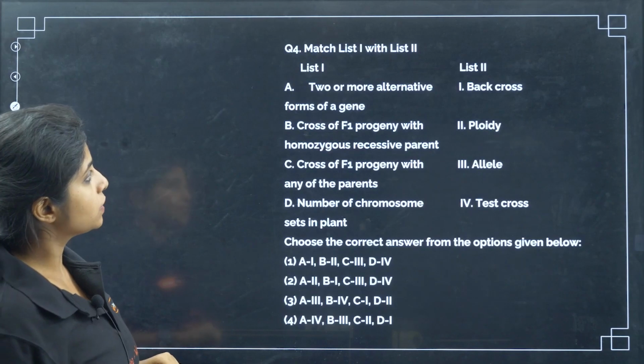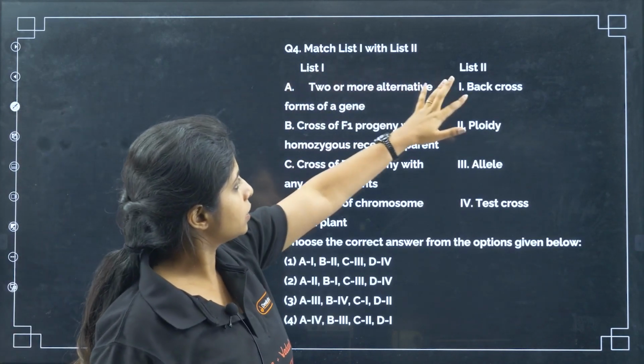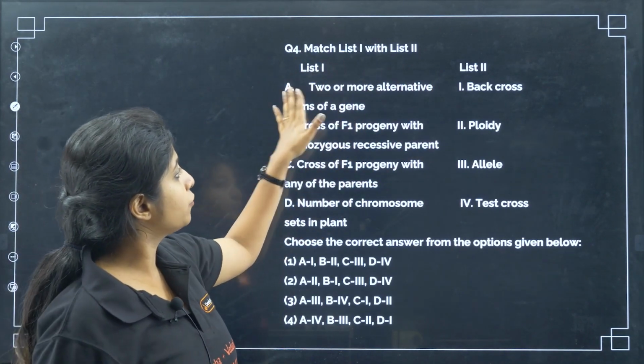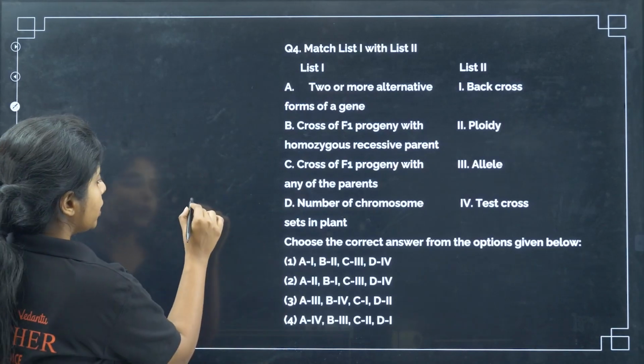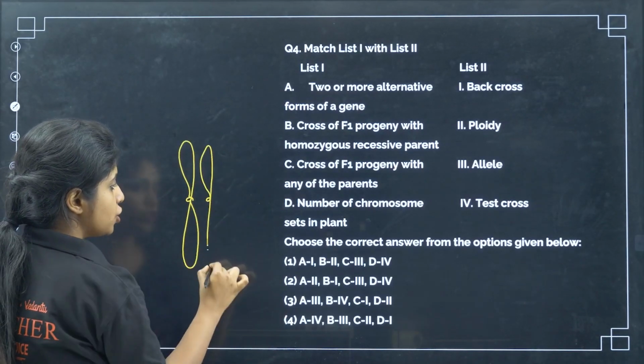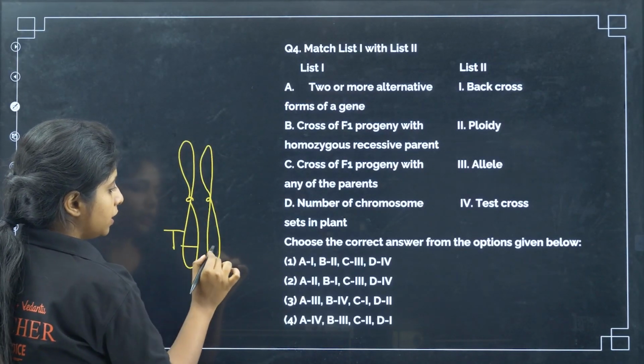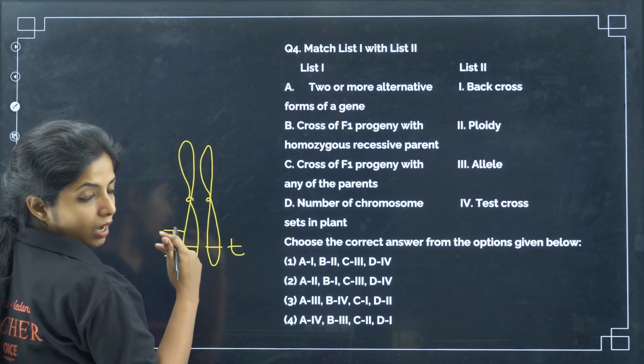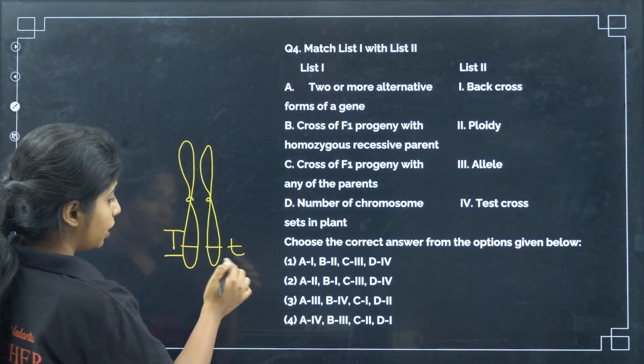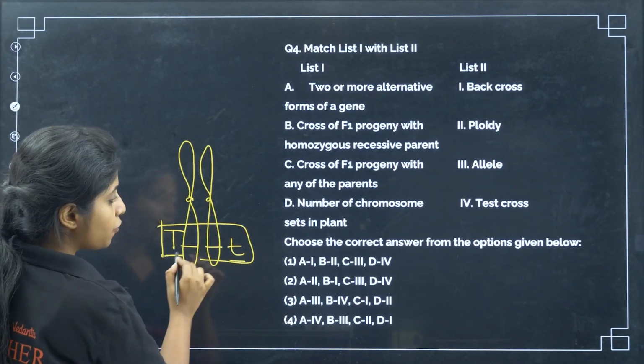Now, match list 1 and list 2. Okay, fine. Two or more alternative forms of a gene. That is, I have a gene coding for height. One is capital T, another one is small t. This codes for more amount of protein, this codes for less amount of protein. So both of them are different forms of a gene.